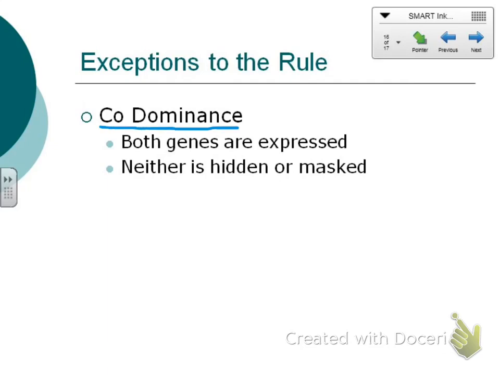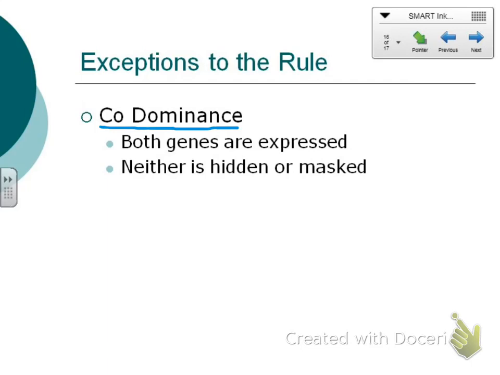And I might answer it, I might not. Codominance happens when both genes are expressed. Both genes are expressed, so it means both are dominant. Both genes are seen.